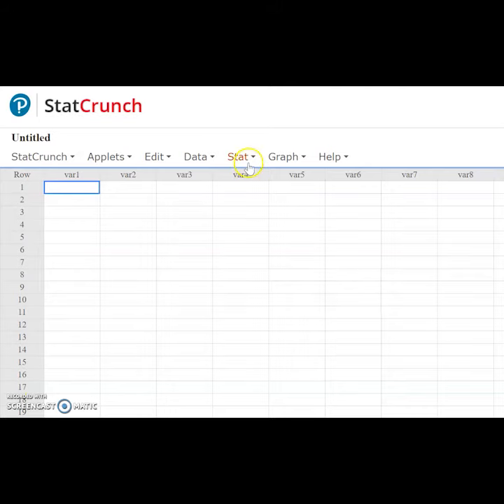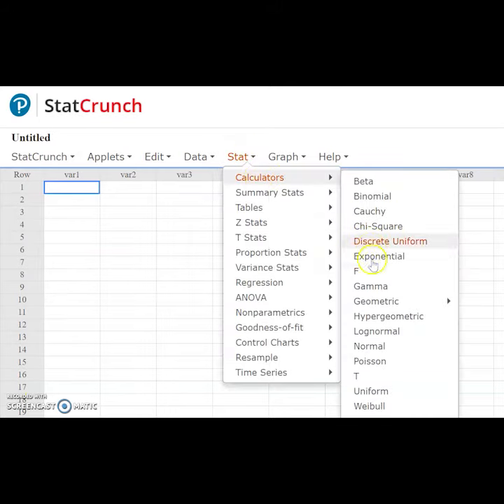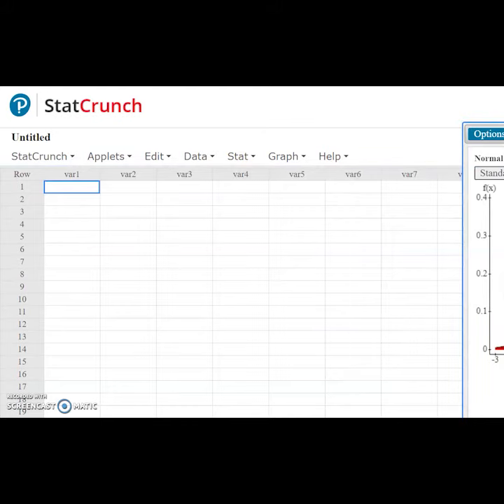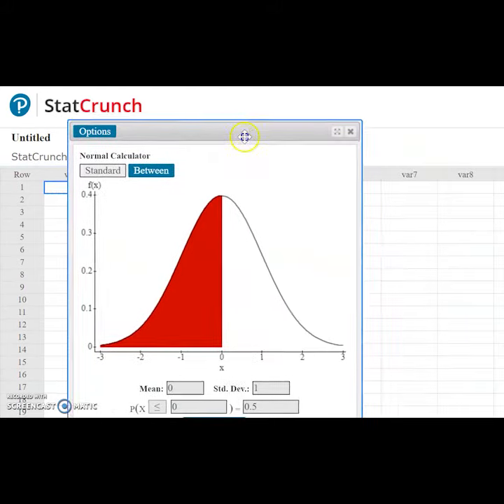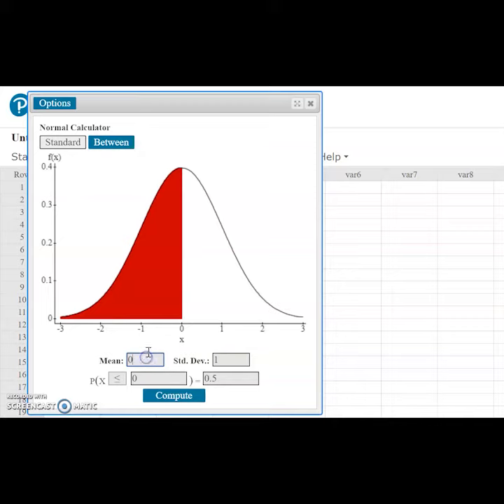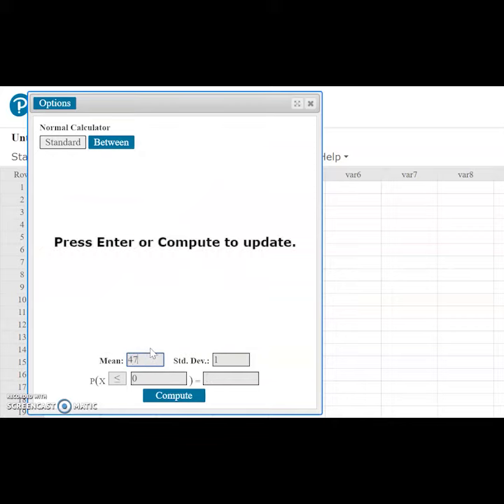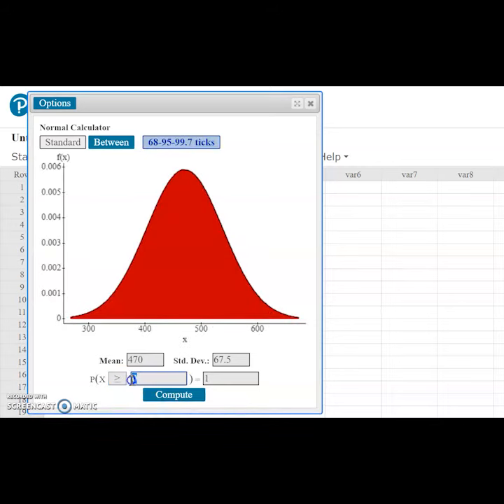So from StatCrunch, we just go Stat, Calculators, Normal, and we tell it my distribution has a mean of 470 seconds and a standard deviation of 67.5 seconds. And all I want to know is the probability that x is greater than or equal to 365. And that's 0.94009, or 0.9401 rounded to the nearest 10,000th. So you're looking at around 94% of boys.